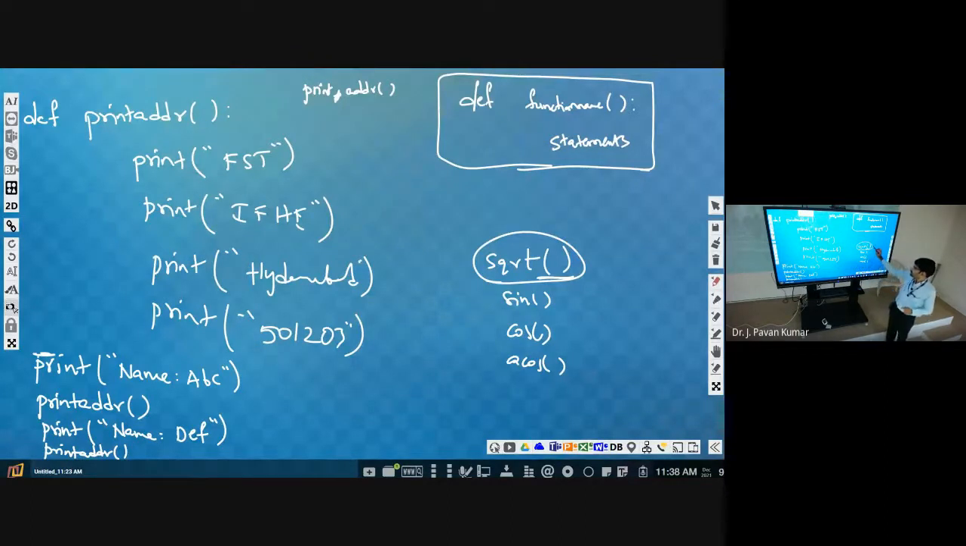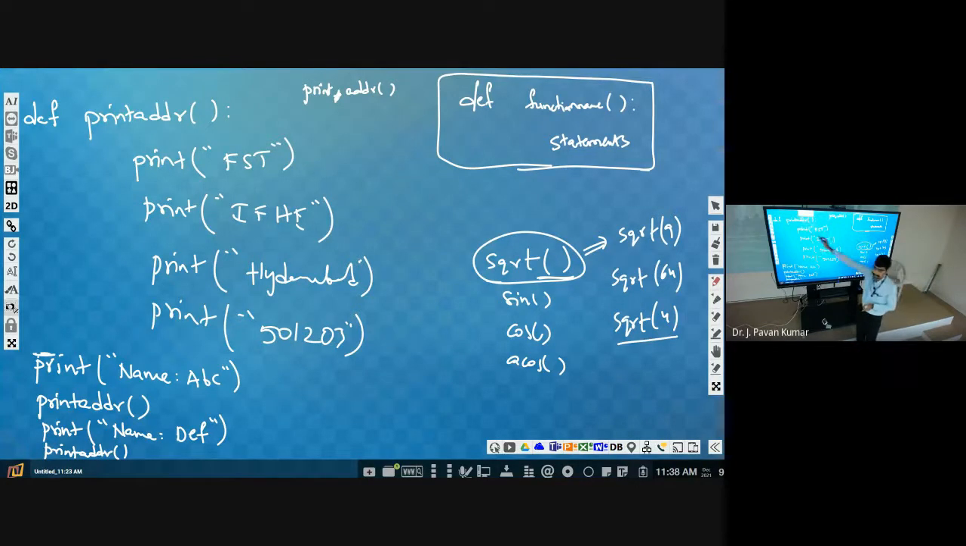Now you consider sqrt. How we have used sqrt of 9, sqrt of 64, sqrt of 4, yes or no? Like this we have used. That means something we are passing from here. Okay, then actually this sqrt is already defined. We didn't define it, but it is already available in the Python library.